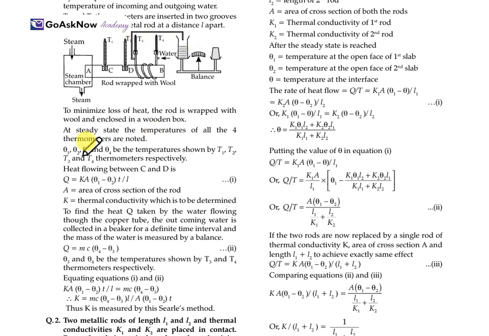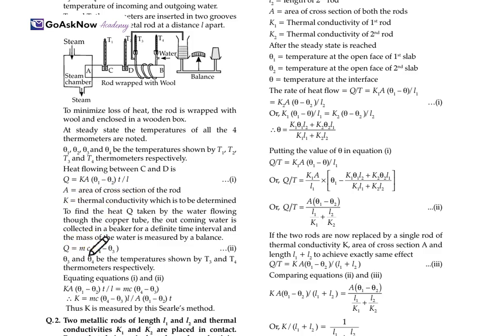Heat flowing from C to D will be Q equals K A (theta 1 minus theta 2) t upon L, where A is the cross-sectional area and K is the thermal conductivity.